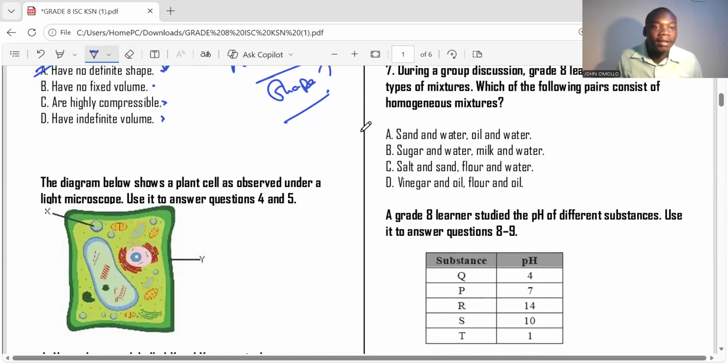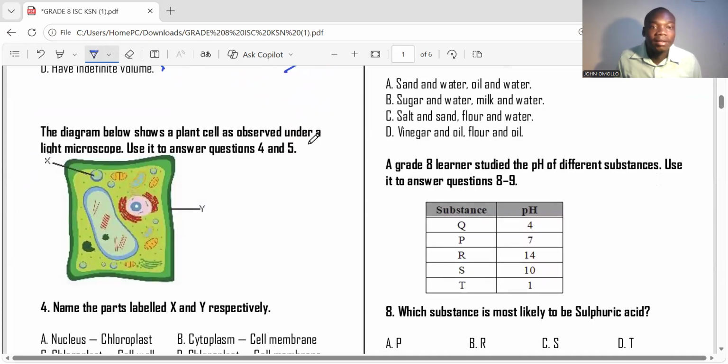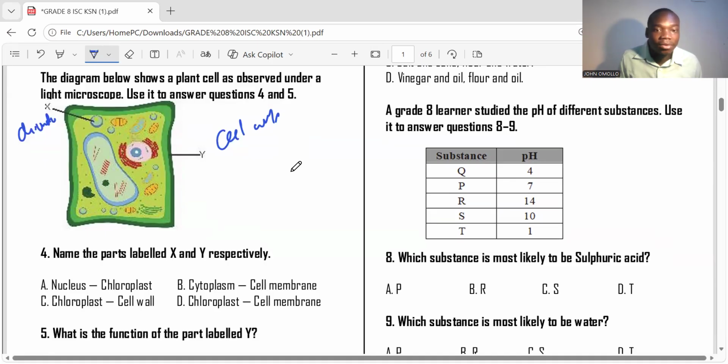Number 3. The diagram below shows us a plant cell as observed under light microscope. Answer question 5 and 6. So we know that this greenish part is a chloroplast, the X. This is cell wall. Name the parts labeled X and Y respectively. So we are going to see cell wall and chloroplast, X and Y respectively.